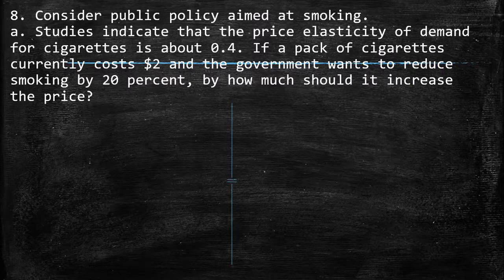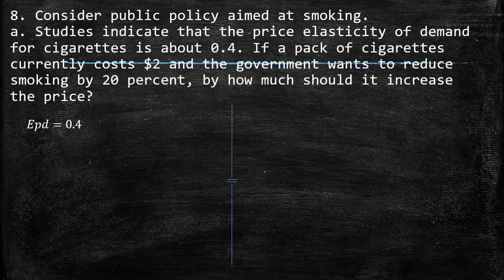A. Studies indicate that the price elasticity of demand for cigarettes is about 0.4. So this means it is inelastic because it's less than 1, which makes sense. People maybe can pay a little bit more for the same quantity because it's a vice, they need it. If a pack of cigarettes currently costs $2 and the government wants to reduce smoking by 20%, by how much should it increase the price?